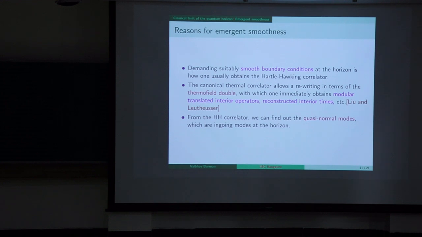So with all these three reasons, we can say that from the UV physics we can calculate the two-point function, and from the UV physics we take the effective field theory limit, which gives us the Hartle-Hawking correlator. And the Hartle-Hawking correlator is related to the smoothness of the horizon, so the smoothness is also emergent from that.